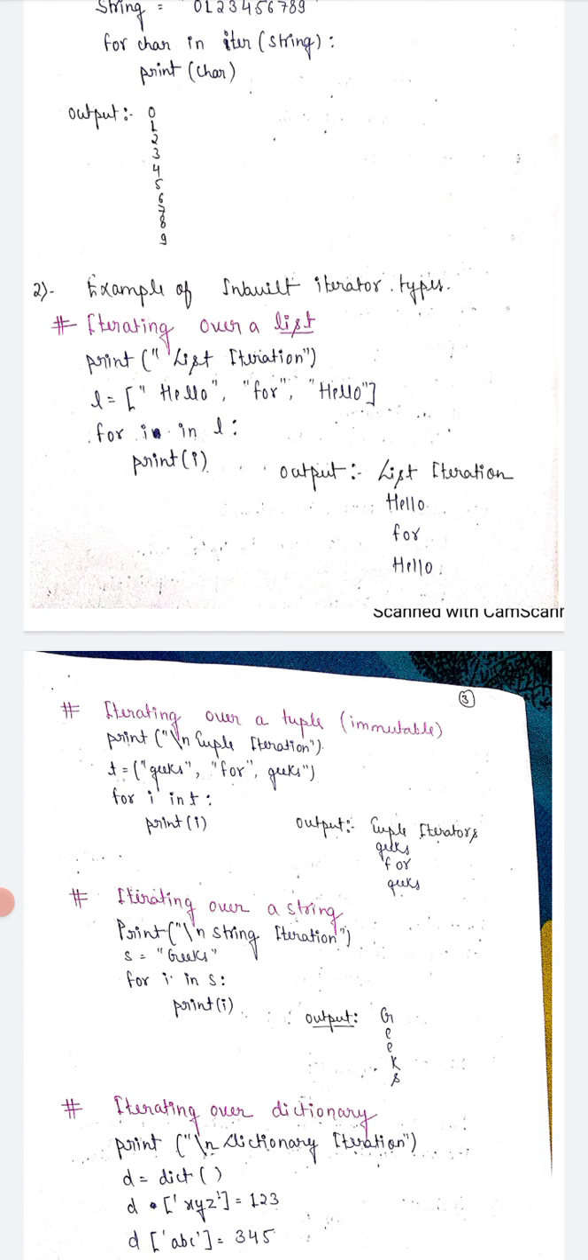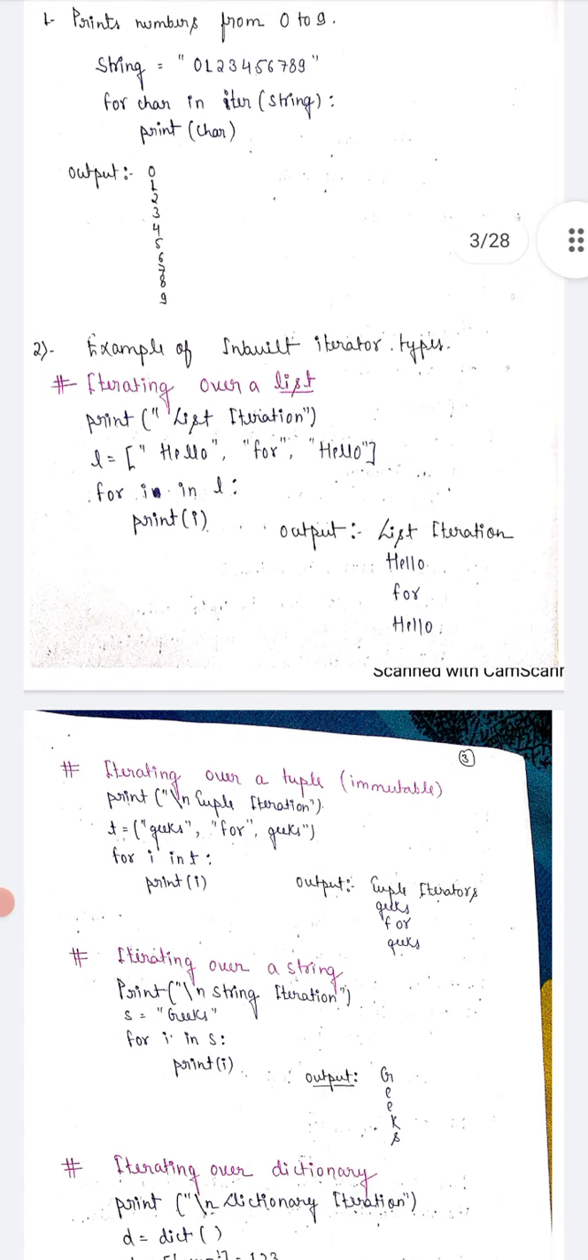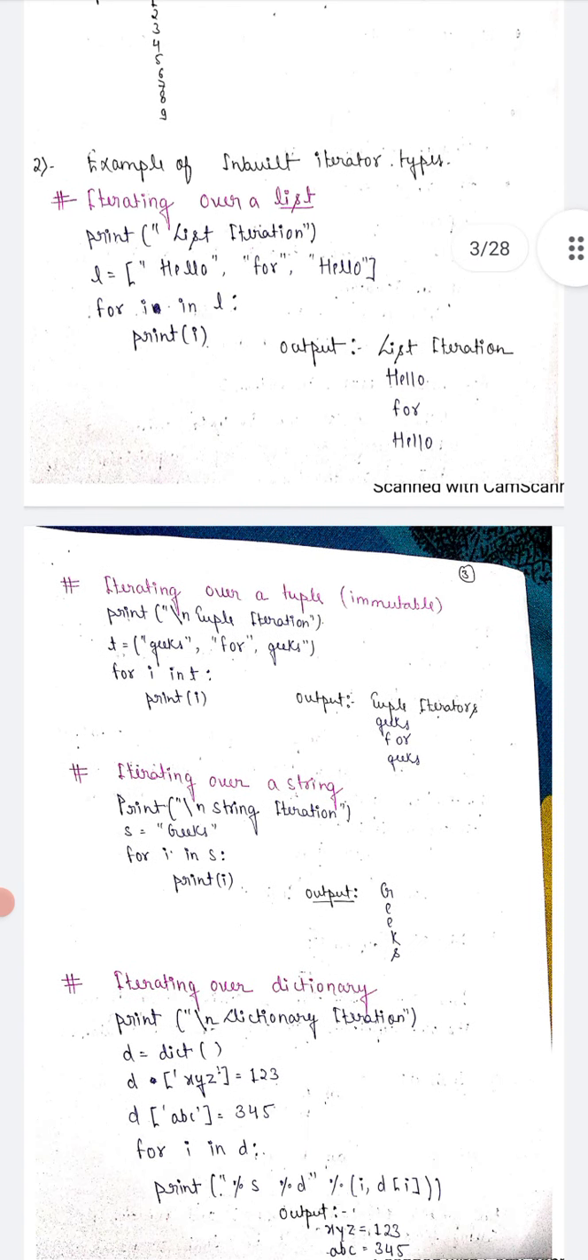Immutable means we take a tuple, and mutable means we take a list. So the first example is on a list and the second example is on a tuple. We get an output like this: Geeks for Geeks. The third example is a string. Print the string iteration. S is equal to Geeks, and for I in S, print I. The output is G E E K S, because we are applying the iteration.